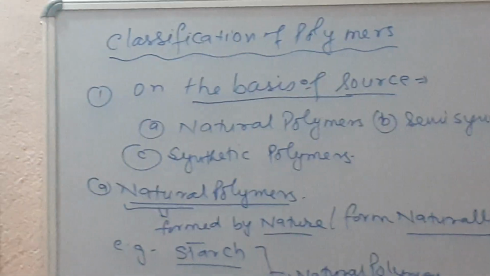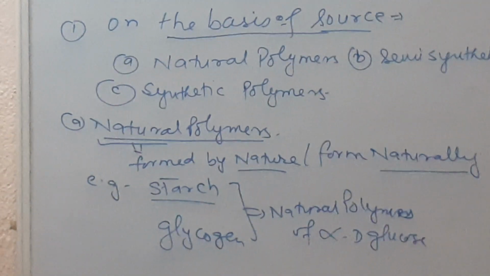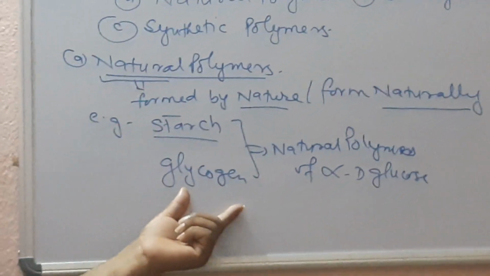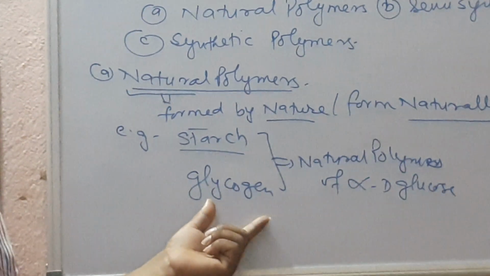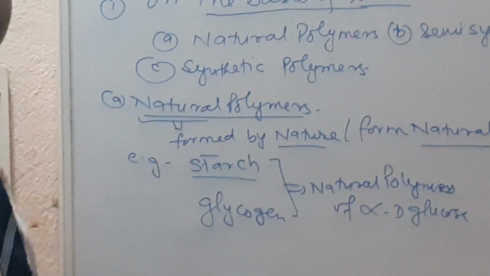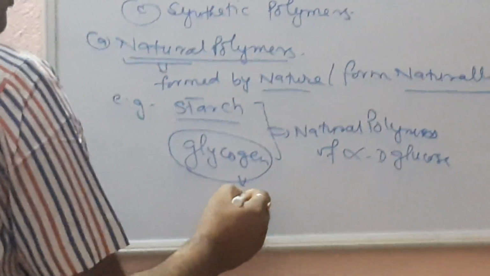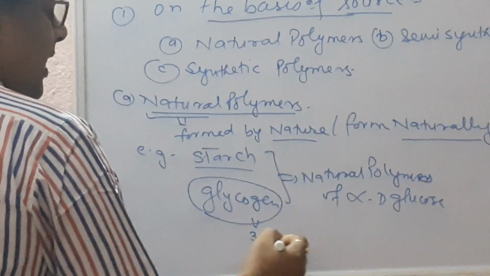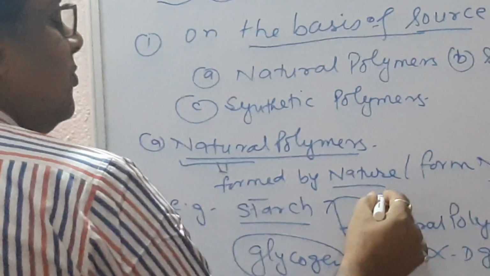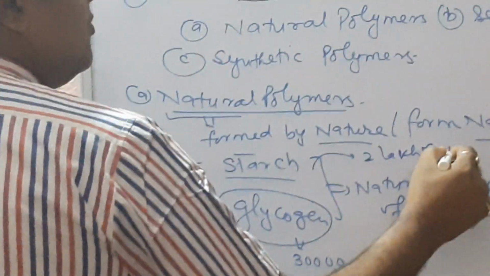In the case of starch, it is formed by green plants by the process of photosynthesis, and in animals, glycogen is a reserve food and it is also a polymer of alpha-D glucose. A single glycogen molecule contains more than 30,000 alpha-D glucose molecules, and a single starch molecule contains more than 2 lakh alpha-D glucose molecules.